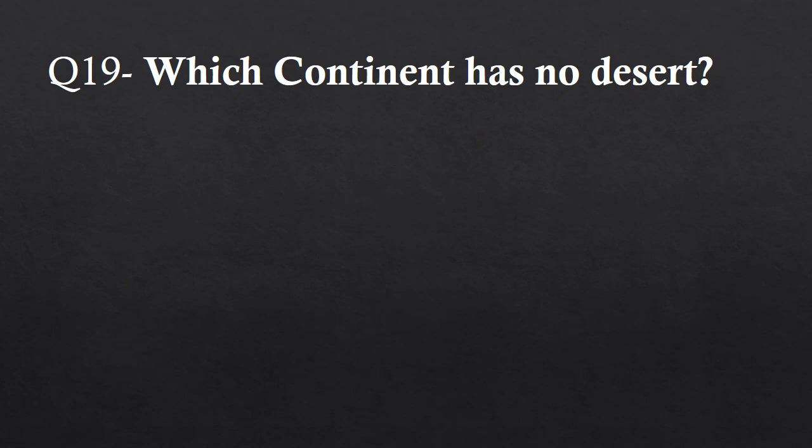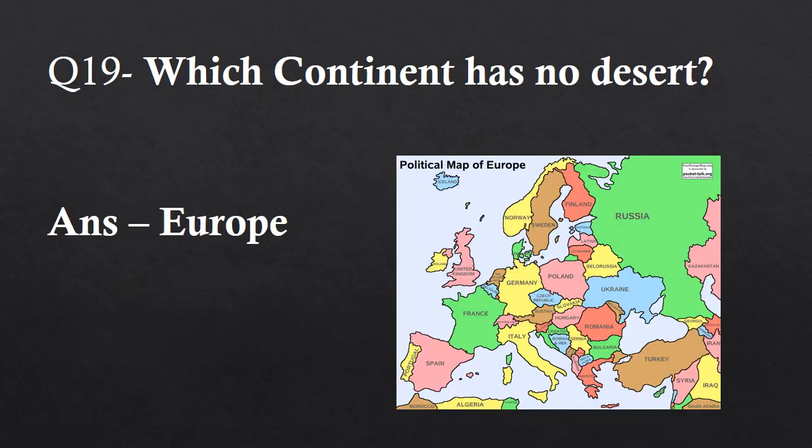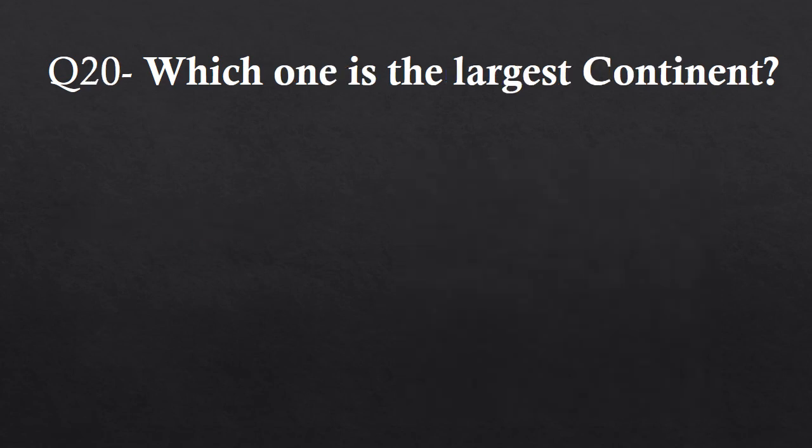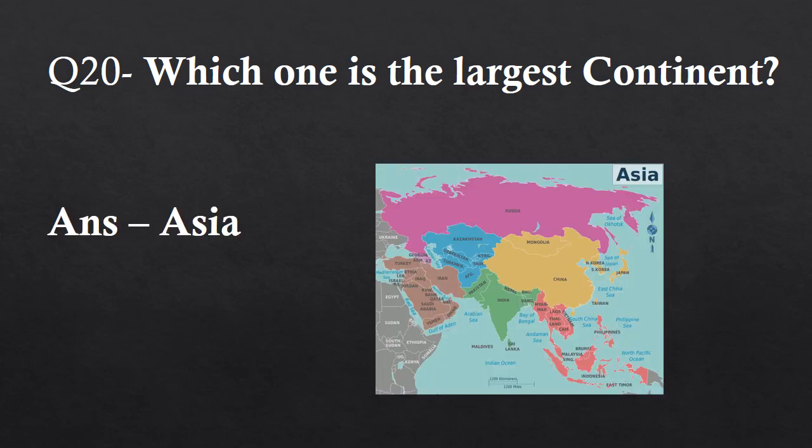Question 19. Which continent has no desert? And the answer is Europe. Last question, question number 20. Which one is the largest continent? And the answer is Asia. Asia is the largest continent in the world.